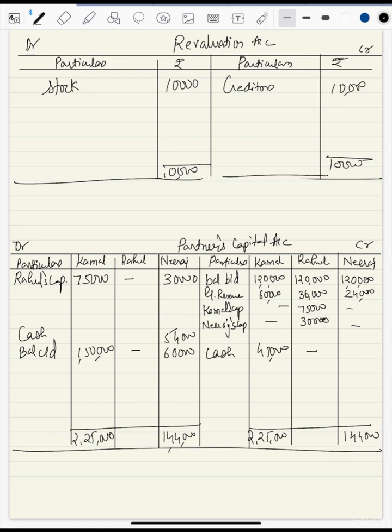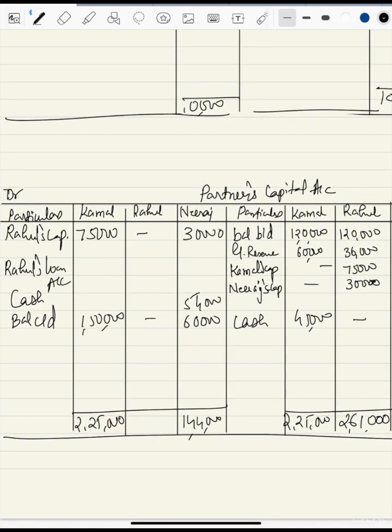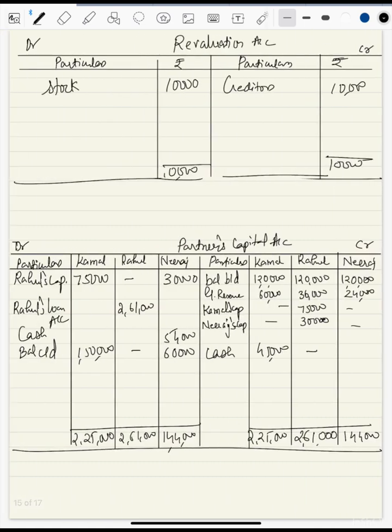And Rahul's amount will be transferred to his loan account. So we'll write down Rahul's loan account. So if we add it here, we'll get total to be 2 lakh 61. So 2 lakh 61,000 will go to Rahul's loan account. So this is the end of this question as well. It was a very short question. So this was the last question of the retirement. So we are done with this.